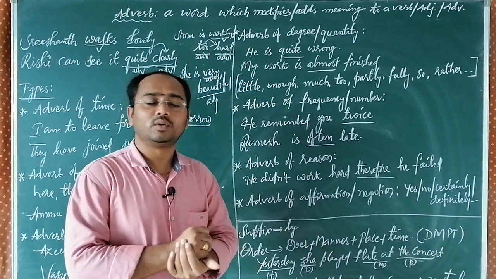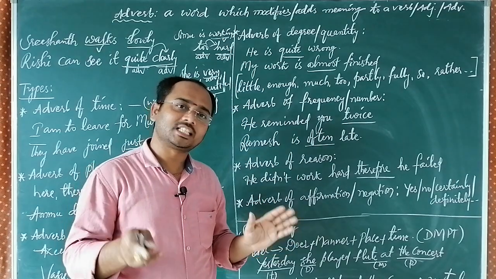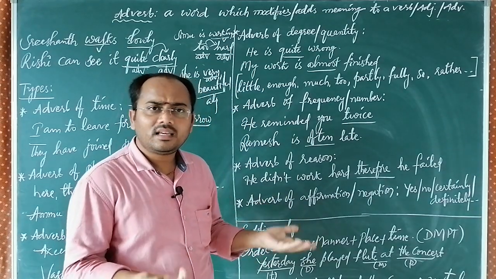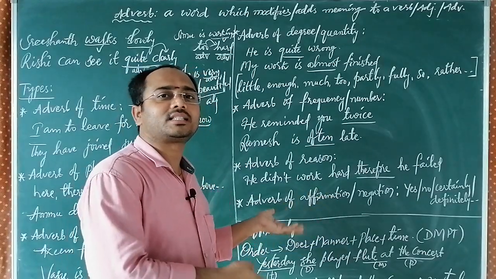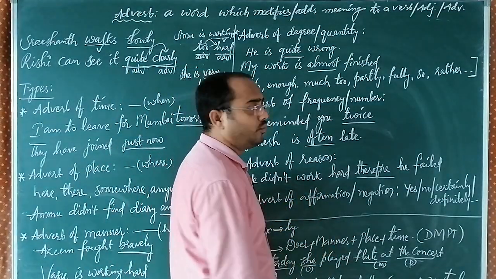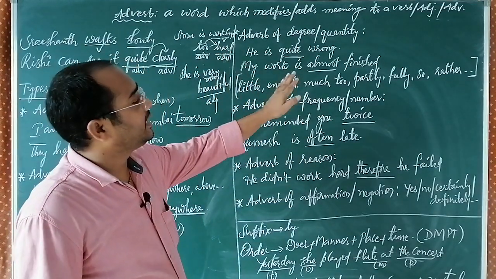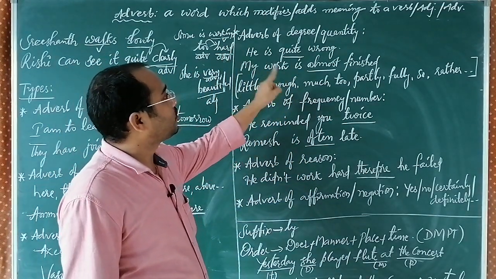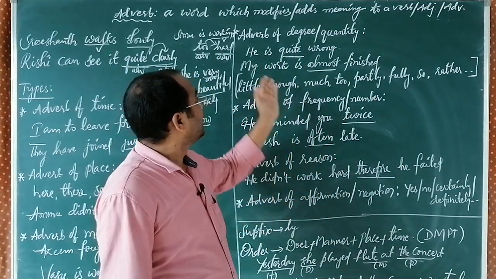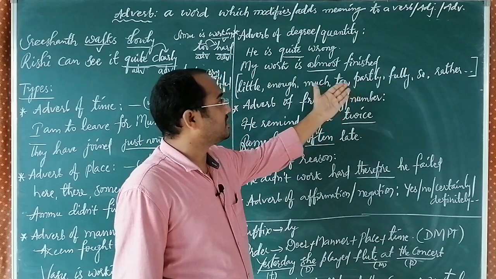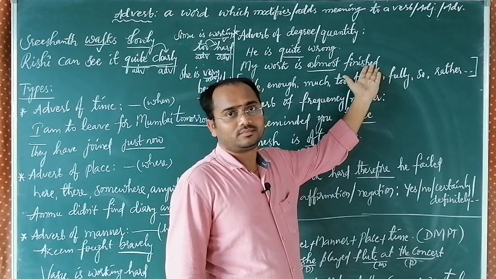Again we have a doubt. Okay, adjective means noun plus noun or pronoun plus noun. That is okay. In the same way, when there is adjective plus adjective, automatically the first adjective is considered the adverb. Don't worry about it, I'll let you know very soon. So adverb of degree or quantity, in the sense, he is quite wrong. Here this quite is indicating about is. My work is almost finished. Here this almost is speaking about finished.